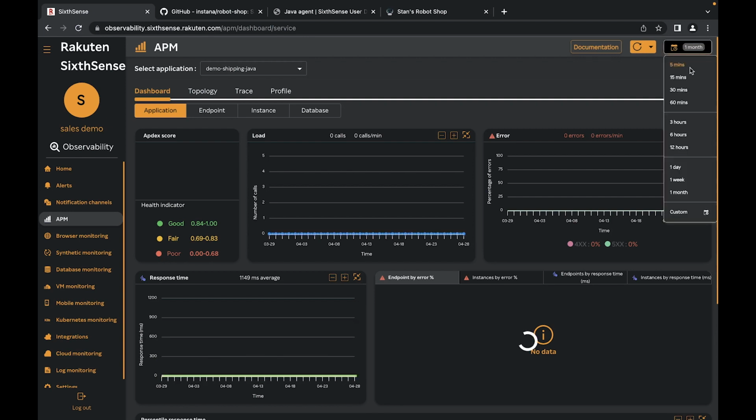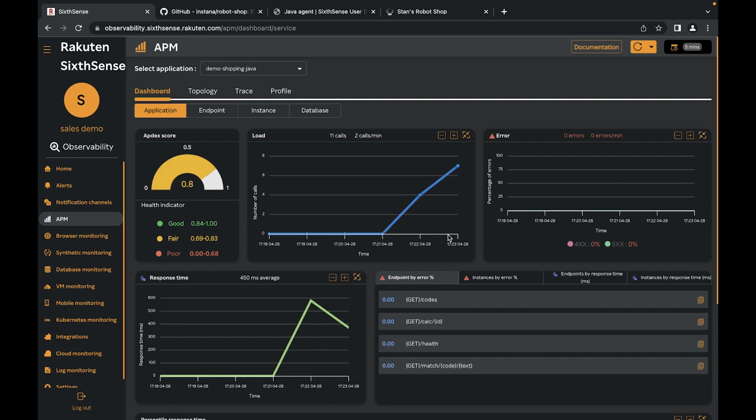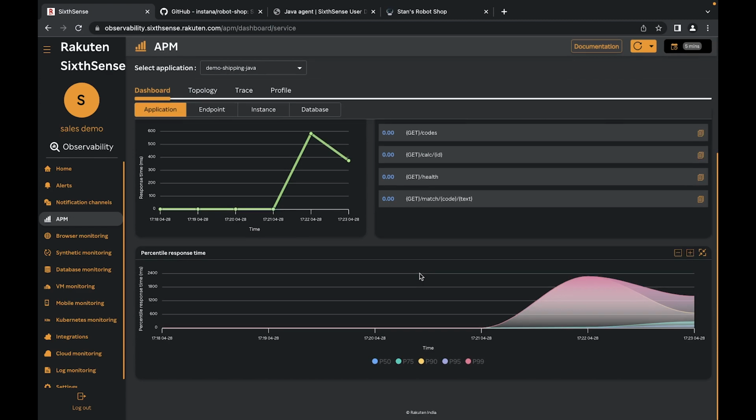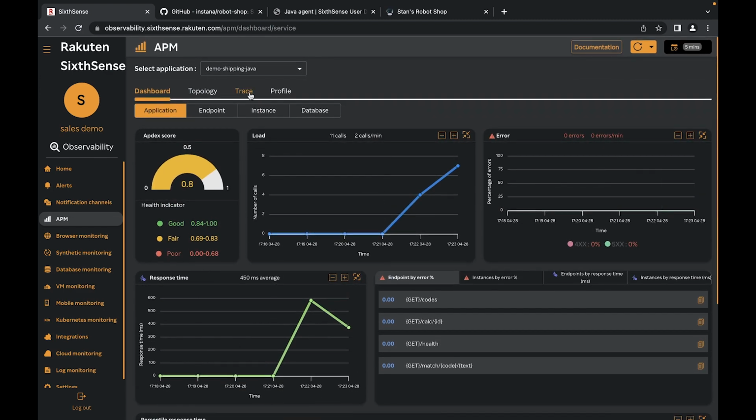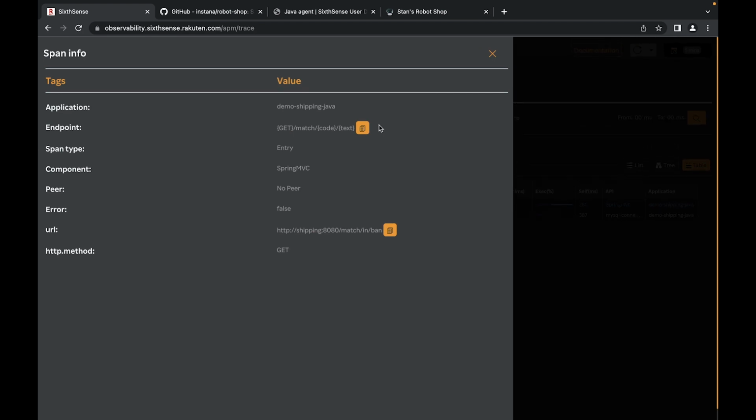Let's put it to last 5 minutes. Yes, you can see some endpoints and you can see the load. So that is it, guys. Let's see some traces actually. Yeah, get traces too. Pretty much, cool.